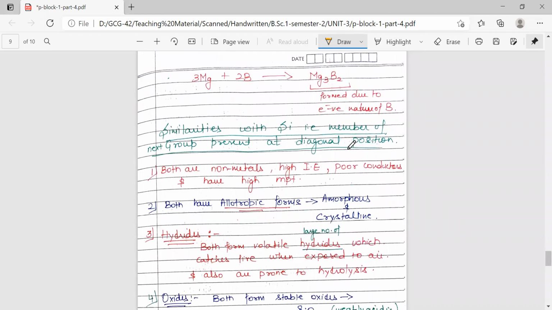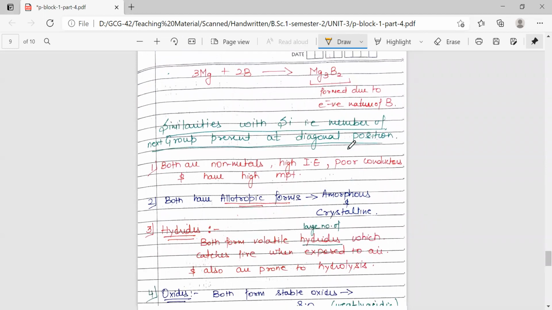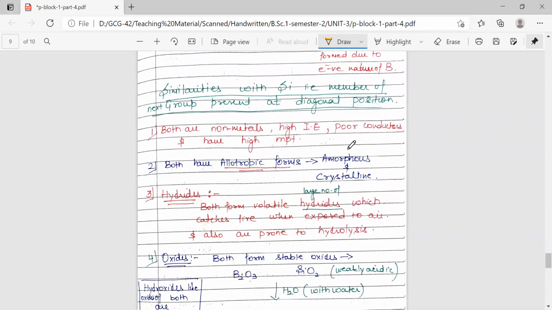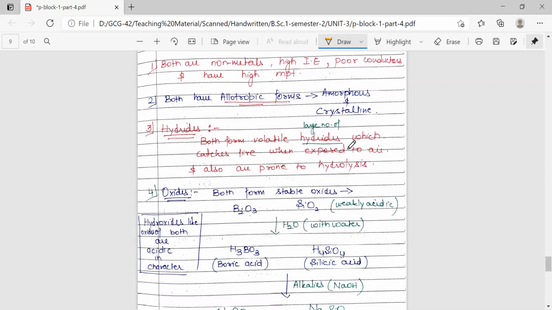Now coming to the similarities of boron with silicon. Both are non-metals, both have high ionization energy, both are poor conductors of electricity, and they have high melting points. Silicon, just like boron, can also exist in allotropic forms. In fact, all the members of group 14 have allotropic forms except lead. We'll study that in group 14. So both can exist in amorphous and crystalline states.